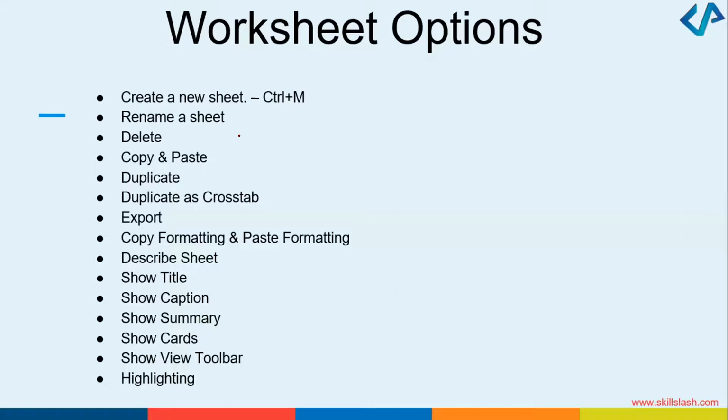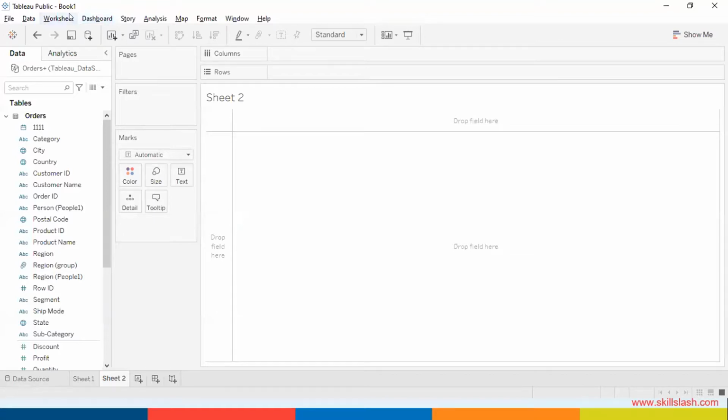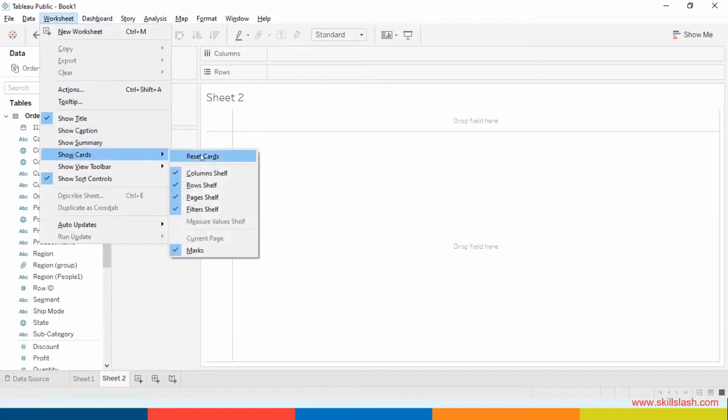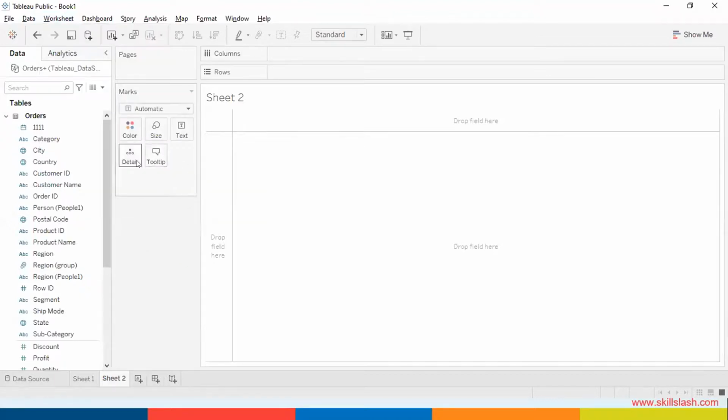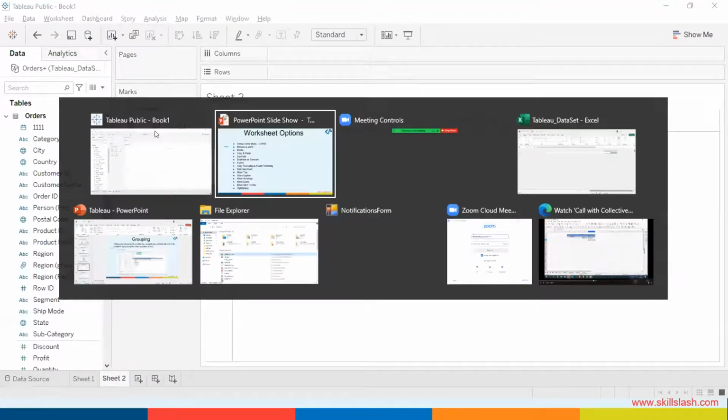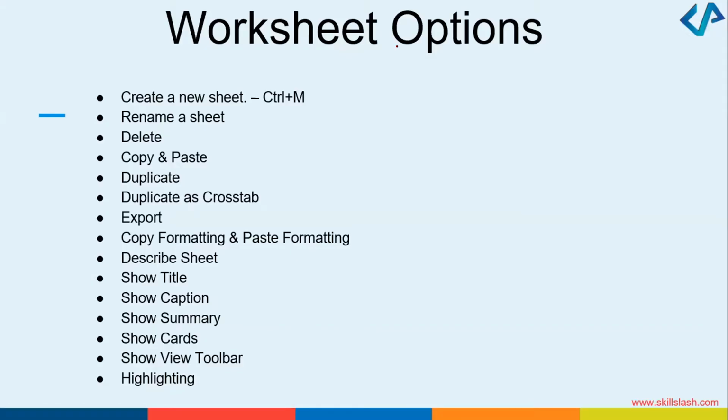We already saw that, right? Show cards, hide cards. Yes, these are the different things you can do by just clicking on this option. If you want to just hide the filter shelf, you can just get rid of it. Detail tab is here, tooltip tab is here. So you can always customize. You can have a show view toolbar and you can have a highlighting area. So these are the different worksheet options which are available. Okay, I hope it's clear.